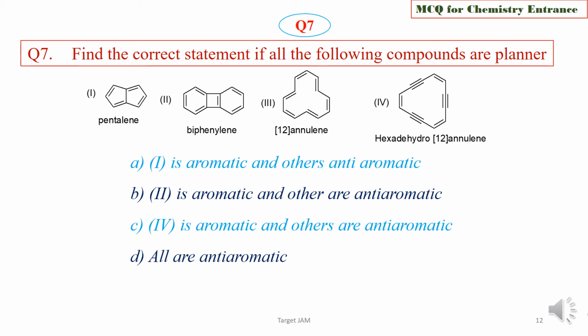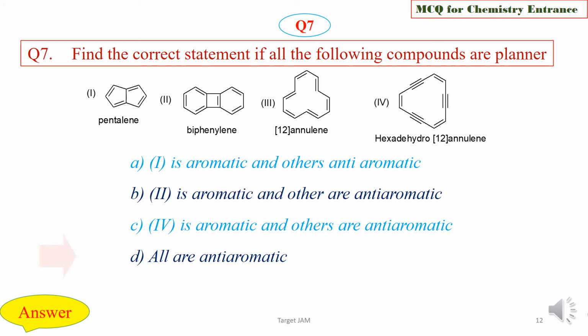Option A, one is aromatic and others antiaromatic. Option B, two is aromatic and others are antiaromatic. Option C, 4 is aromatic and others are antiaromatic. Option D, all are antiaromatic. Find the correct statement, and we are now going to check the answer key.